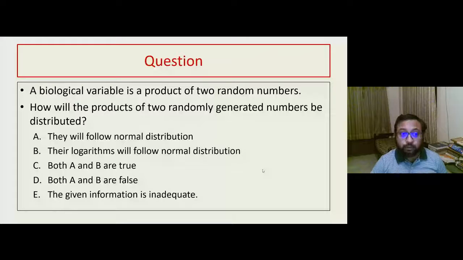So getting back to what we were discussing in this question, therefore, if a biological variable is a product of two random numbers, then obviously their logarithm will follow the normal distribution. So B is the correct answer. So today we will not proceed any further. We are already at the end of the webinar.